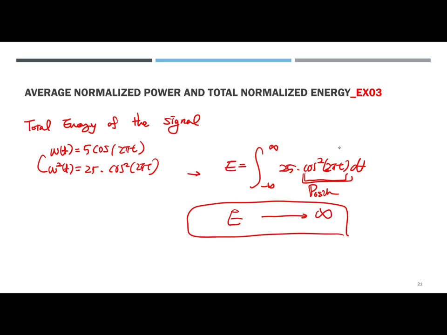So that was what I wanted to do. Again, some students are still confused, but a periodic signal such as sine and cosine has infinite energy due to its continuous repetition over time. Okay, so that is what we wanted to do. All right.